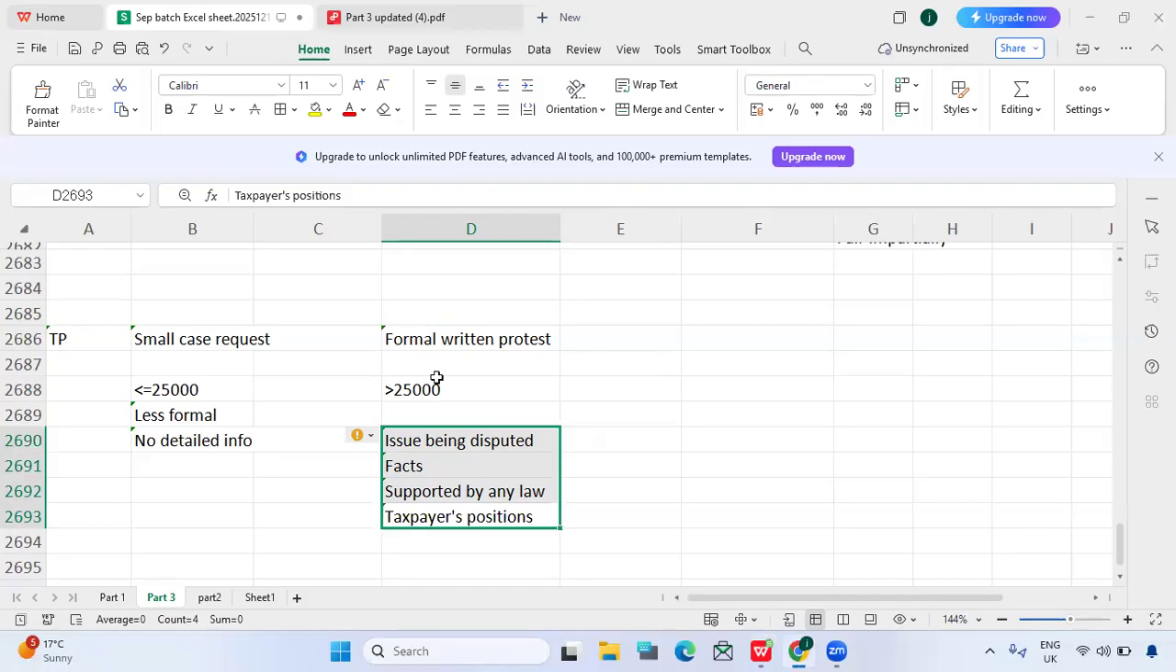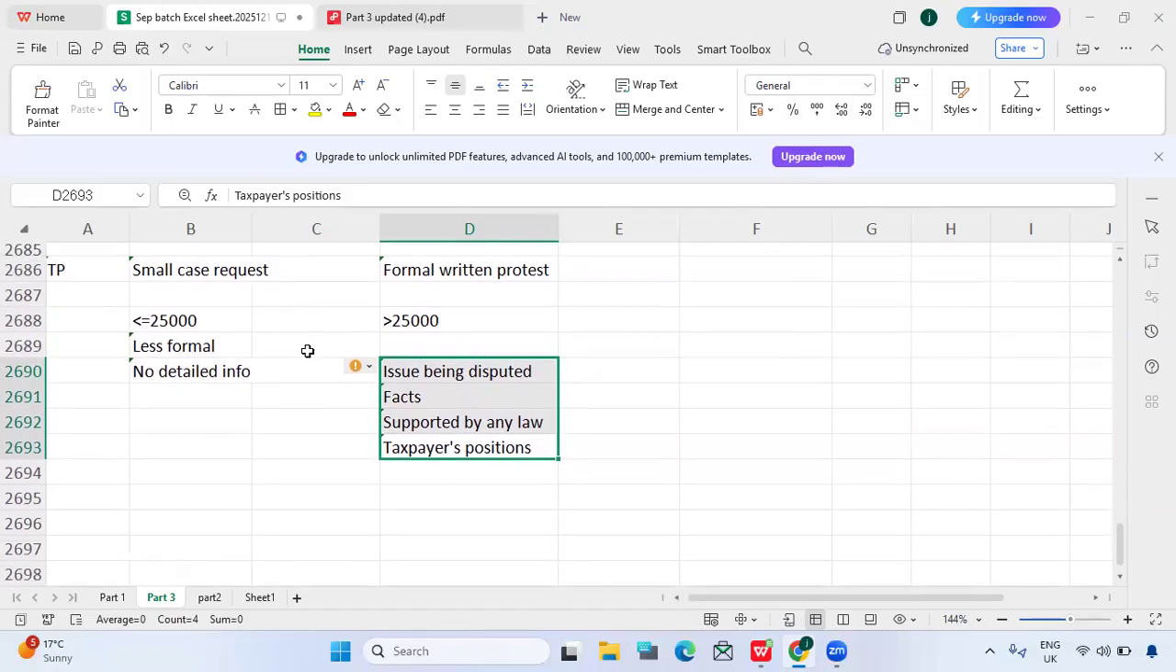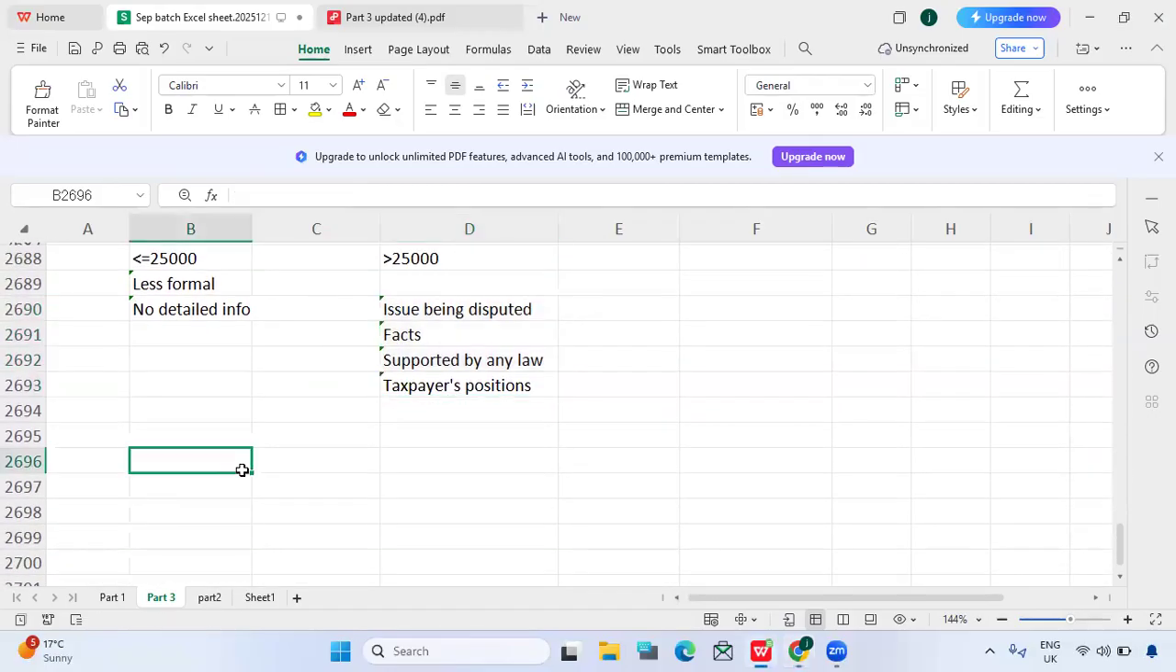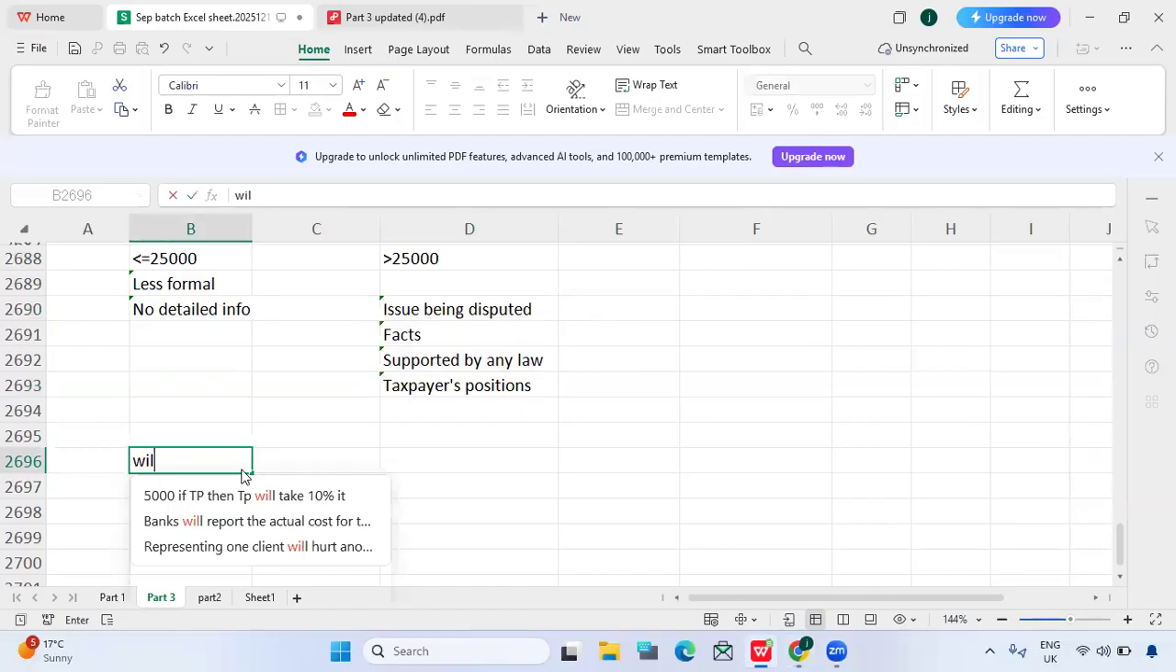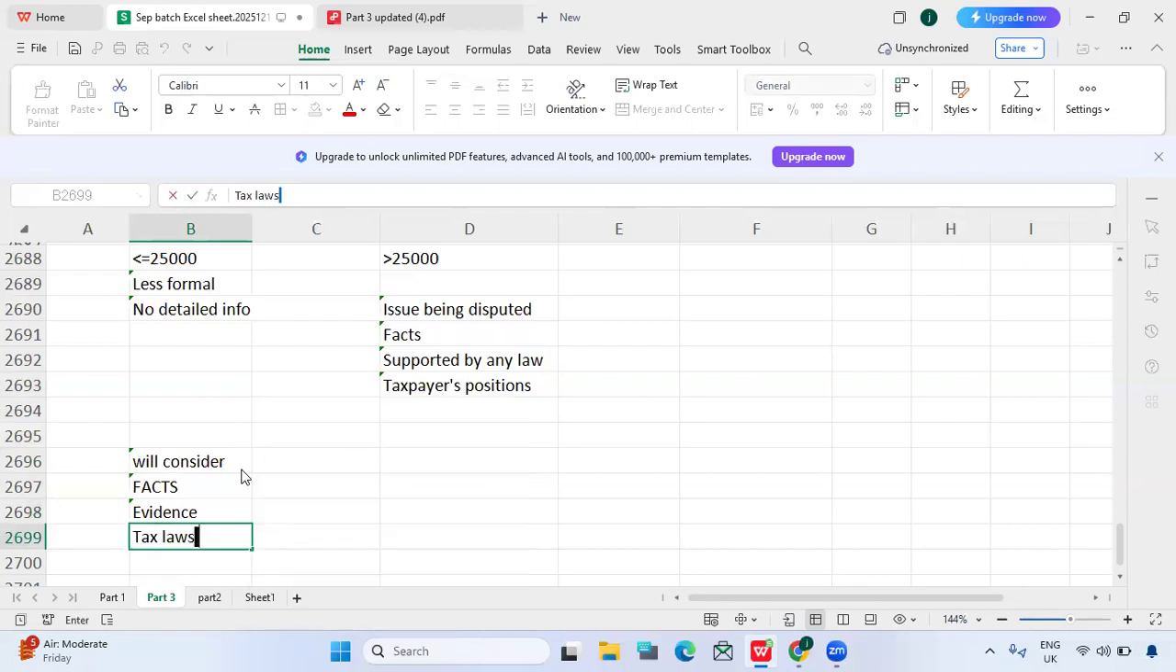In this case, what will the appeal do? So we have the independent office, right? What will they do? They will majorly focus on facts. They will consider the facts, and also they will consider the evidence. Whatever evidence the taxpayer has, they will consider those as well. And also tax laws. So they will only check the tax laws, facts and evidence. And also if there are any court precedents previously, they will also check court precedents as well.